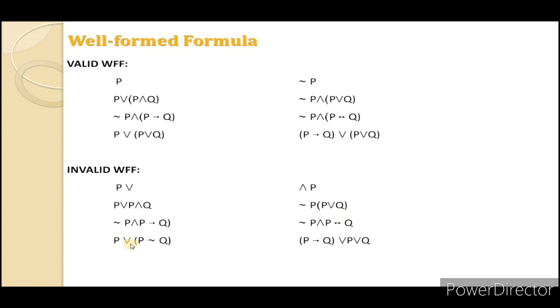The next is P or (P not Q). Not, this operator, that is the notation, is only for the negation. It is not an actual connective. It does not connect anything. P not Q is an invalid well-formed formula. The next is P implies Q or P or Q. Again the parentheses are missing because it is not clear whether it is (P implies Q or P) or Q, or it is P implies Q or (P or Q).